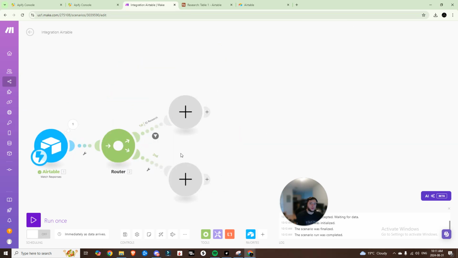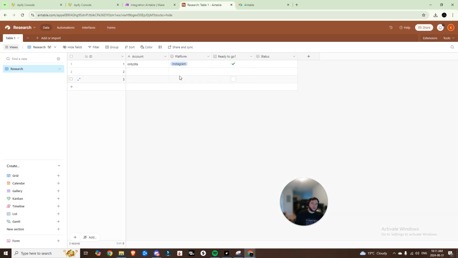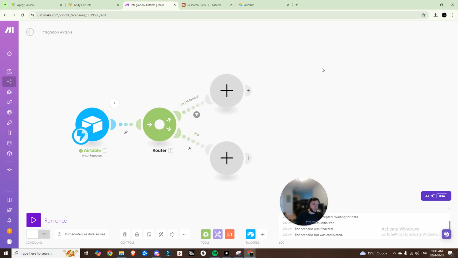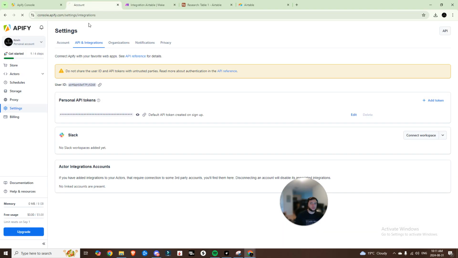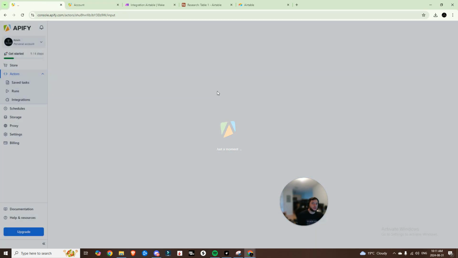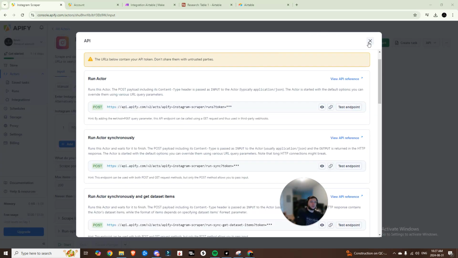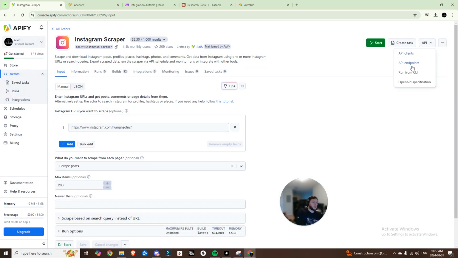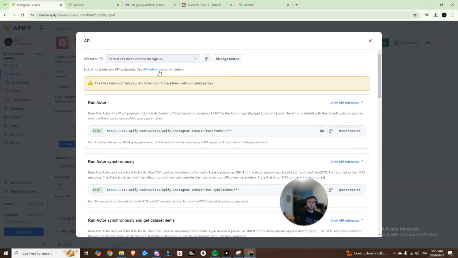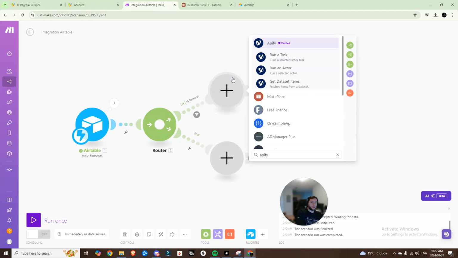We'll hit OK. So now what's going to happen is, based on the platform that we select, when we hit ready to go, it's going to come down this specific path and know that, hey, I should be doing Instagram research, and it's going to fire the Apify Instagram scraper. Alright guys, so you're going to come into here, click on API, and then you'll see API endpoints. We want to grab this one, which is going to run that specific actor. We can just copy that, and now we're going to head into our Make automation.